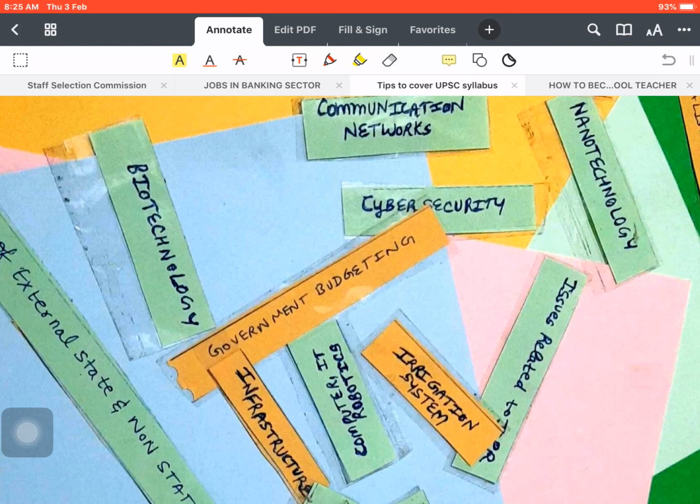Now what it will help, for example right now I am reading an article, if it is based upon some cyber security for example, so I have cyber security in my syllabus, so it is very uncomfortable finding all the sheets, running through all the pages, so it will take a long time. So what happens, if I have such slips, then I will directly see slips में से ही कहाँ पर है मेरा cyber security, and easily I will take out the cyber security sheet, and there only I can add. Okay, for example if the page is already filled, तो एक नया पेज लगा लेंगे ऐसा. Okay, so this way you can do.